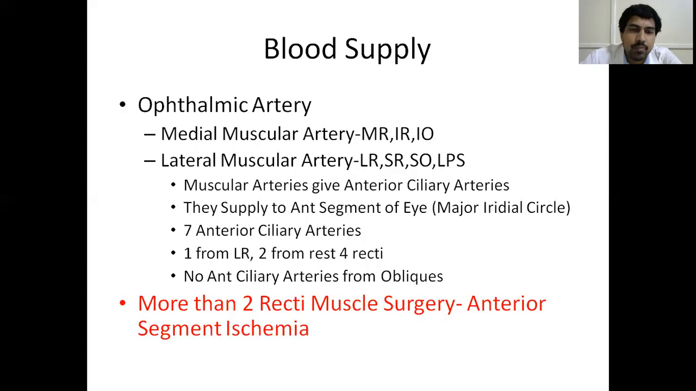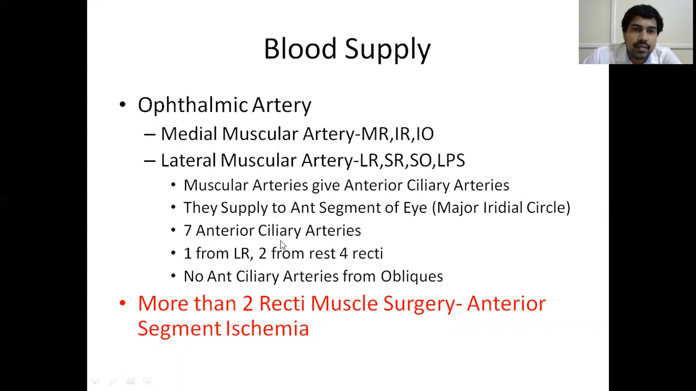Okay, so one thing you have to remember here is that the ophthalmic artery gives rise to medial and lateral muscular arteries. The medial and lateral muscular arteries further give branches like muscular arteries. There are 7 anterior ciliary arteries: 1 from the lateral rectus and 2 from the rest of the 4 recti. Totally there are 7 small anterior ciliary arteries, which are branches of these muscular arteries. So mainly remember, the ophthalmic artery gives rise to medial and lateral muscular arteries, and these muscular arteries further divide and give rise to anterior ciliary arteries.